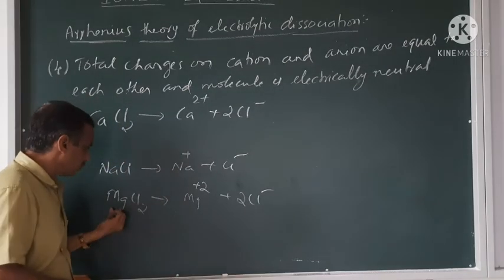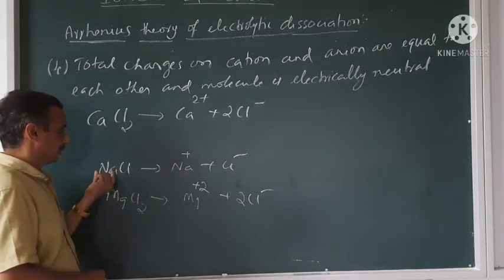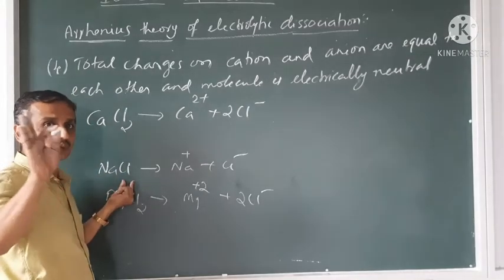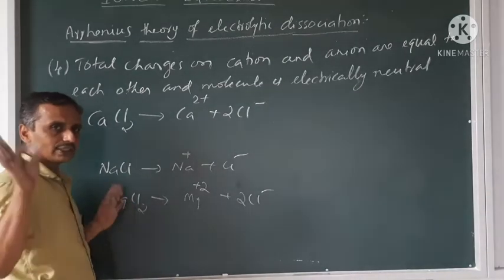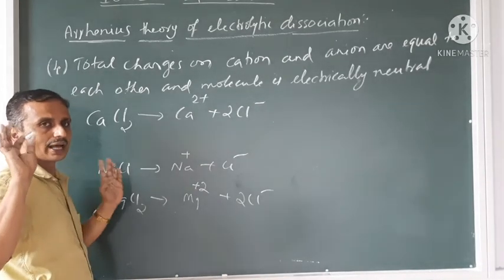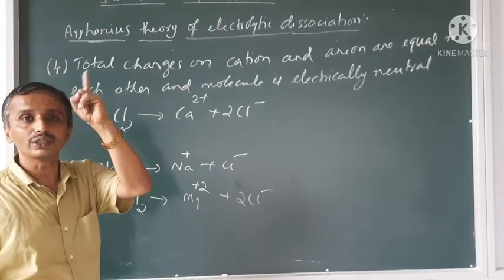You see, only one magnesium, whereas 2 chloride ions are there. Here one sodium, one chloride. But it is not always so. There is no rule that the cation and anion numbers are the same, but their charges are equal to each other.